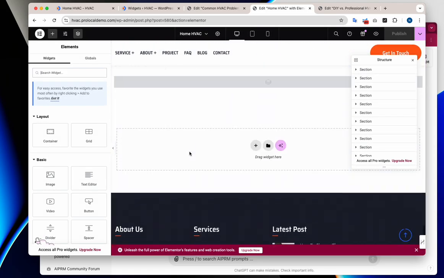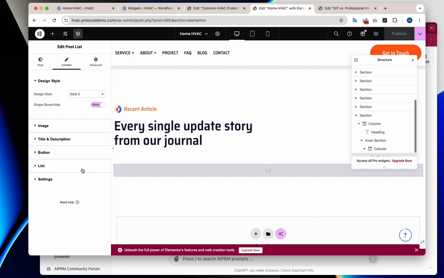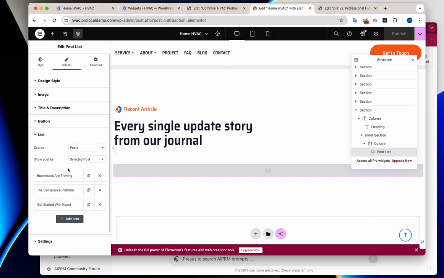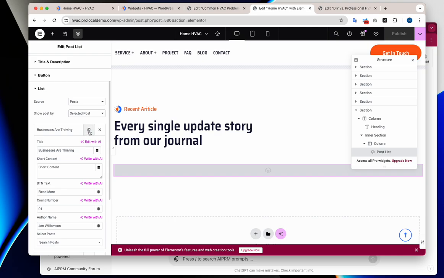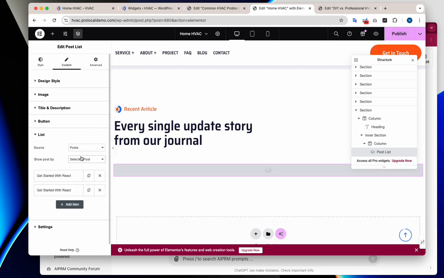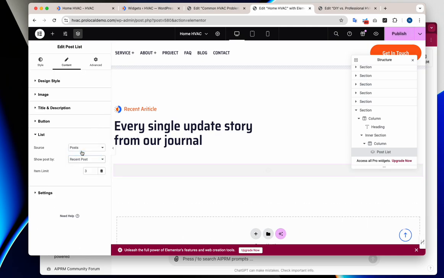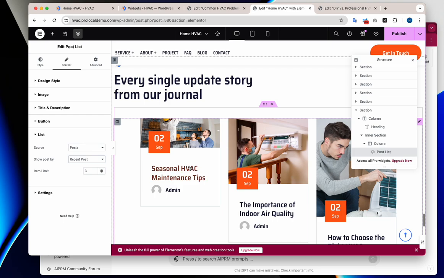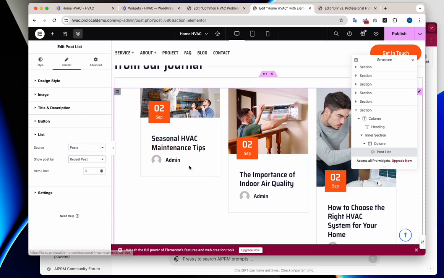There's generally a plugin. Here we go. That's why. So you can select which ones you want. It's because they've been deleted. Let's just go to our most recent posts. Perfect. Seasonal.